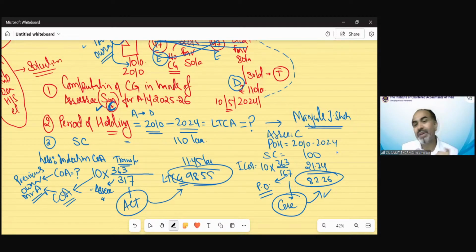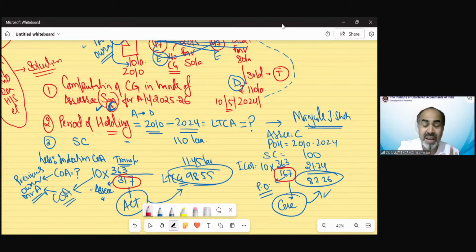So what do we need to do in the examination? There's bad news for you. You have to solve it by both methods. And it is not that difficult, because you can see I do not need to change anything except this one thing. This index just needs to be changed. Instead of the assessee's index, I just need to take the previous owner index. That's it.